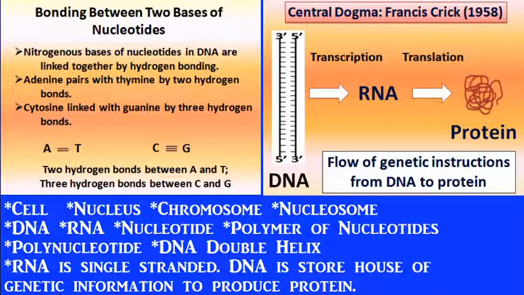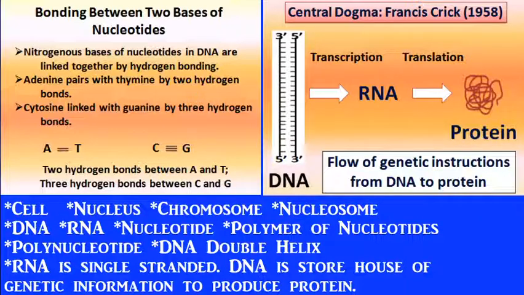Now, come to the central dogma of molecular biology. DNA is the genetic material. DNA is the reservoir of genetic information. Genetic information or genetic instruction is transmitted. Genetic information flows from DNA to RNA and from RNA to protein.